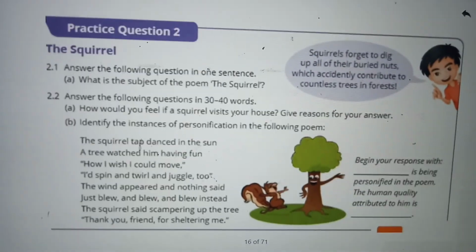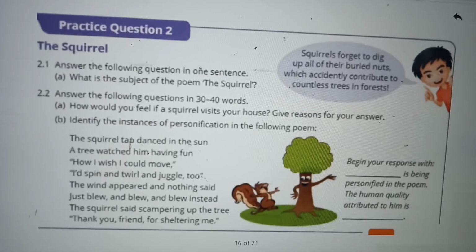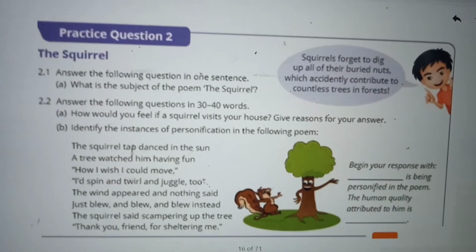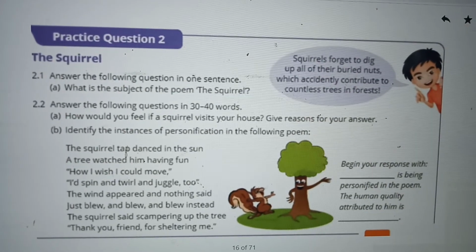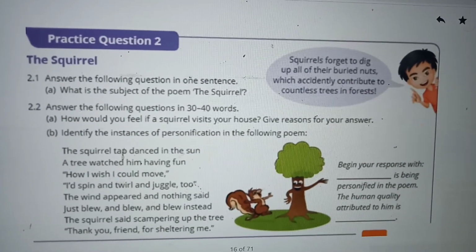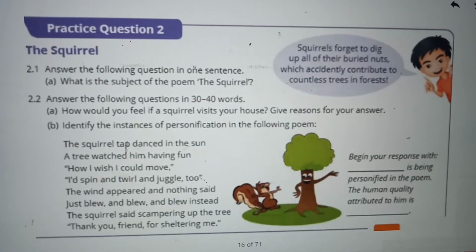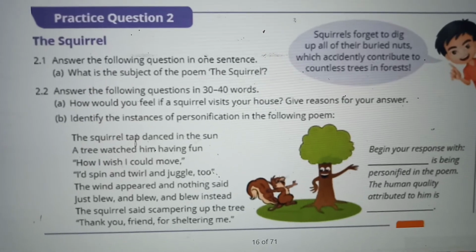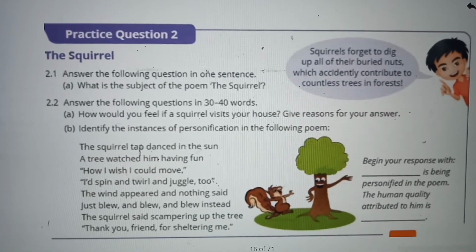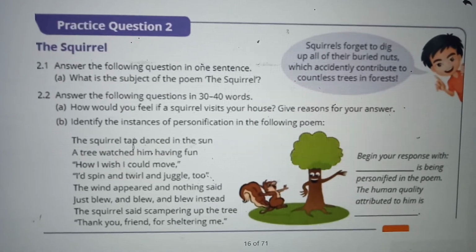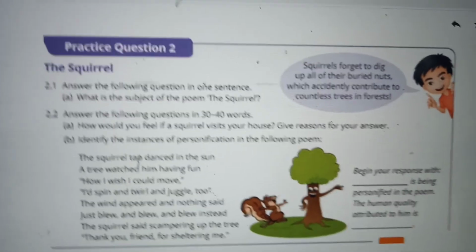Then, the question is, what is the subject of the poem? You all know when you read the poem, the subject of the poem is the squirrel. It is talking about the squirrel. Poets forget to dig up all their buried nuts, which accidentally contribute to countless trees in the forest. That is information given. Now see here, how would you feel if a squirrel visits your house? How will you write that answer? Not seeing the poem, isn't it? So you have to imagine that and write.